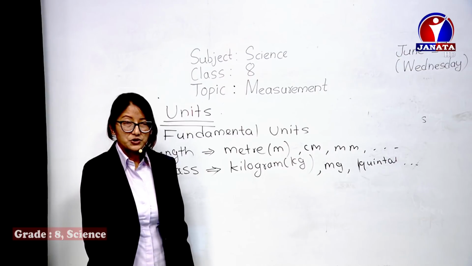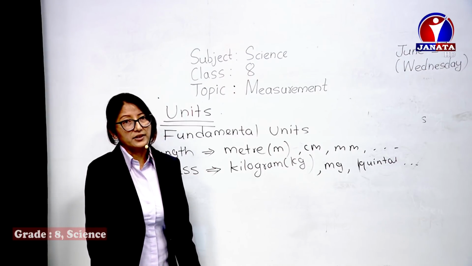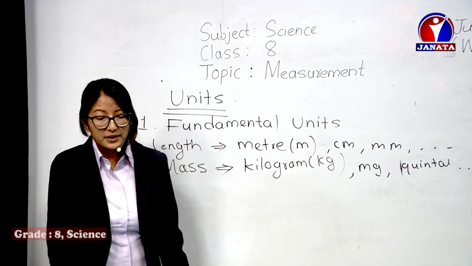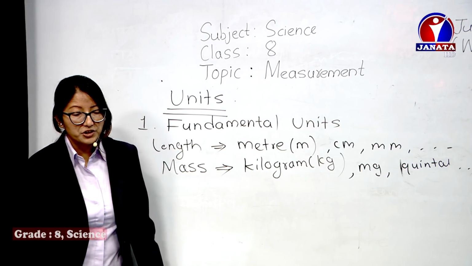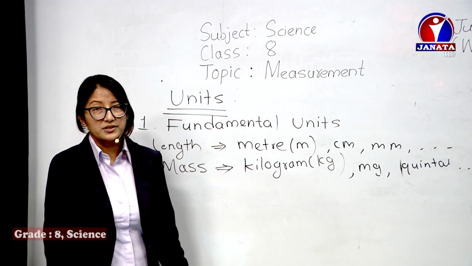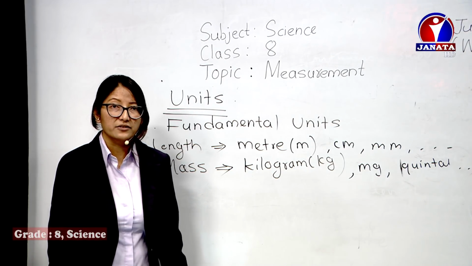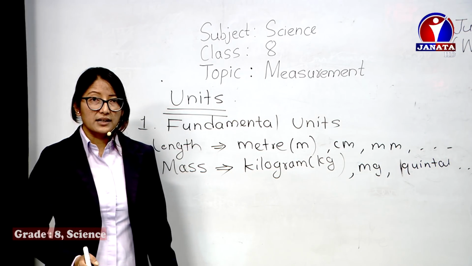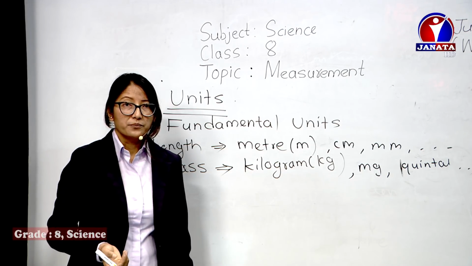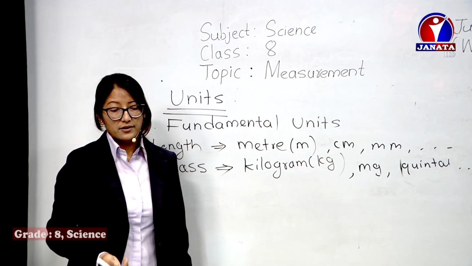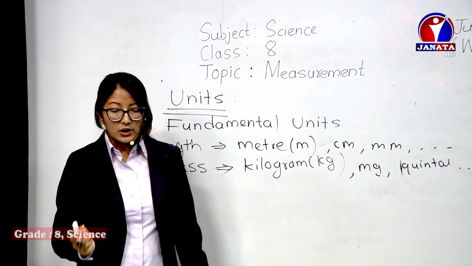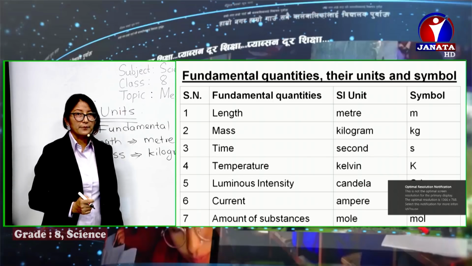And another is temperature. The SI unit of temperature is Kelvin, whereas it can also be measured in degree Celsius or degree Fahrenheit, but its SI unit is Kelvin. You can see over there it's been written with a small k. Of course, it's named after the scientist Kelvin. You might be thinking why it's not written in capital K? Of course, it's named after the scientist, but it's representing the unit. That's why it's written with a small k, kelvin. But while writing its symbol, we represent it with capital K.